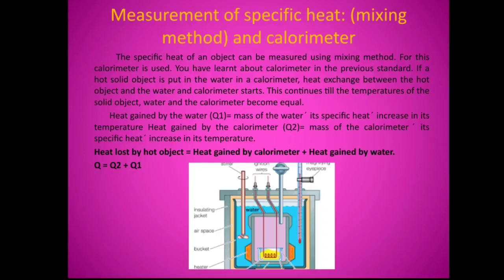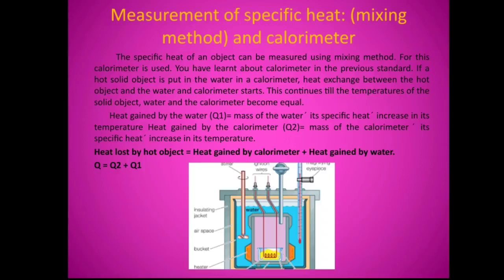Therefore, we have the relation: heat lost by the solid object is equal to heat gained by the water in the calorimeter plus heat gained by the calorimeter. Here, heat lost by the solid object is given by Q is equal to mass of the solid object into its specific heat into decrease in temperature.